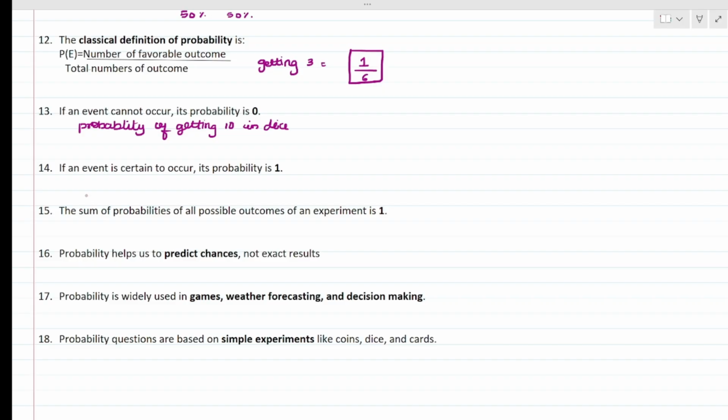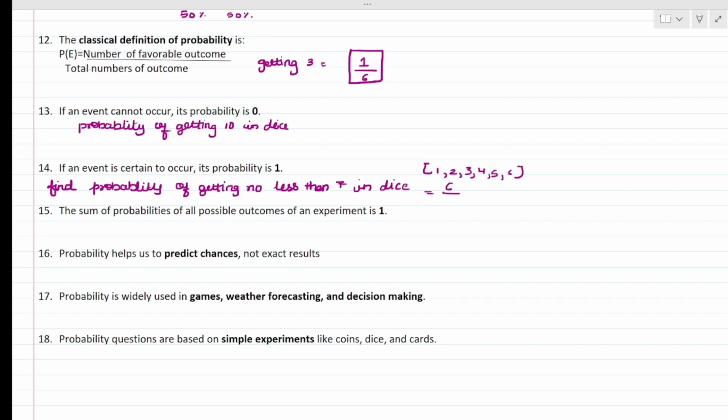Say for example, I am asking you the question, find the probability of getting a number less than 7. They have asked us to find the probability of getting a number less than 7 on a dice. So is there any possibility? Yes, for sure. All the numbers on a dice are less than 7. So your answer will be 6 upon 6. That means your answer will be 1.